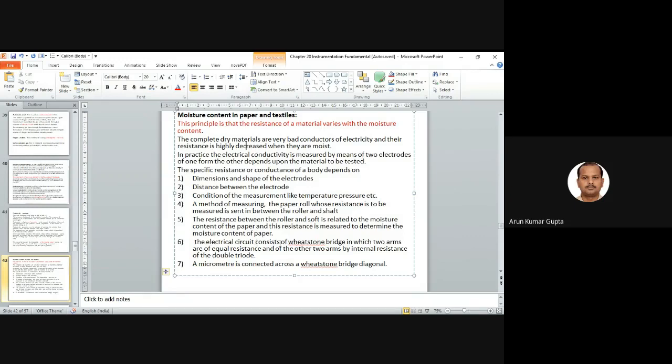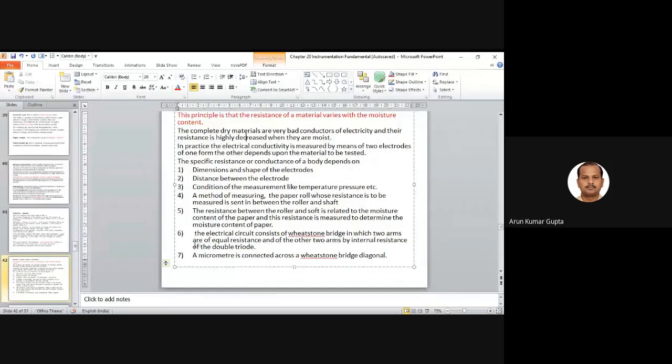The electrical circuit consists of a Wheatstone bridge. A Wheatstone bridge can measure very small changes in resistance. Two arms have equal resistance, and the two other arms are the internal resistance of the double triode. So it is just for the information. A micrometer is connected across the Wheatstone bridge diagonal. So whatever small change there is can be measured through the Wheatstone bridge, and through this we can say the amount of moisture present in the paper.